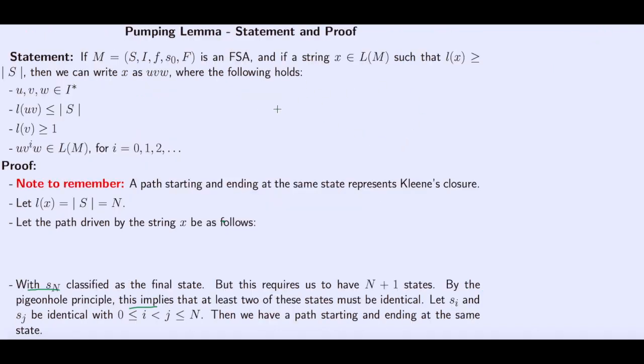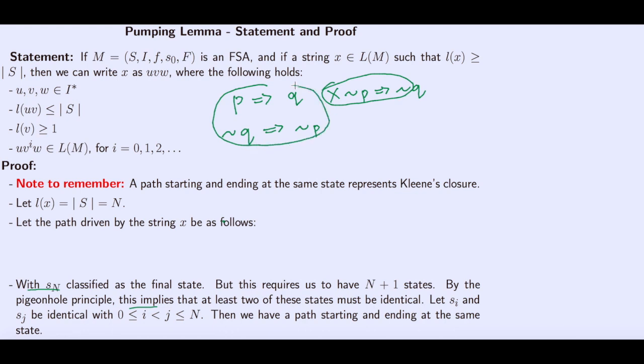So now let's see whether we can use the pumping lemma to prove or disprove something. So now let's write it down like this. So what do we have? We have if P implies Q, then not Q implies not P. These are equivalent statements. But does it mean that not P implies not Q? No. So we can actually use the pumping lemma to incorporate this guy but not this guy. Okay, so what does it mean?